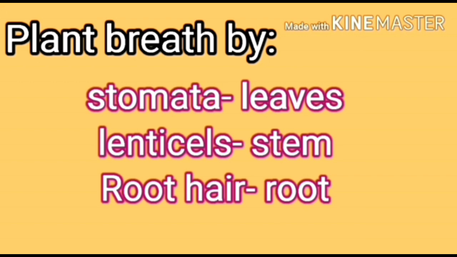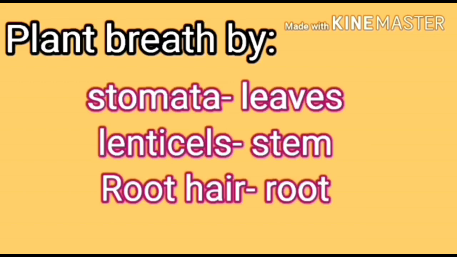We can see how plants breathe. In plant species, gas transportation does not take place because they don't have any particular gas transport system. Gas can diffuse from one cell to another, but transportation does not take place. But in plant species, every part of a plant is responsible for taking atmospheric oxygen to do the respiration.